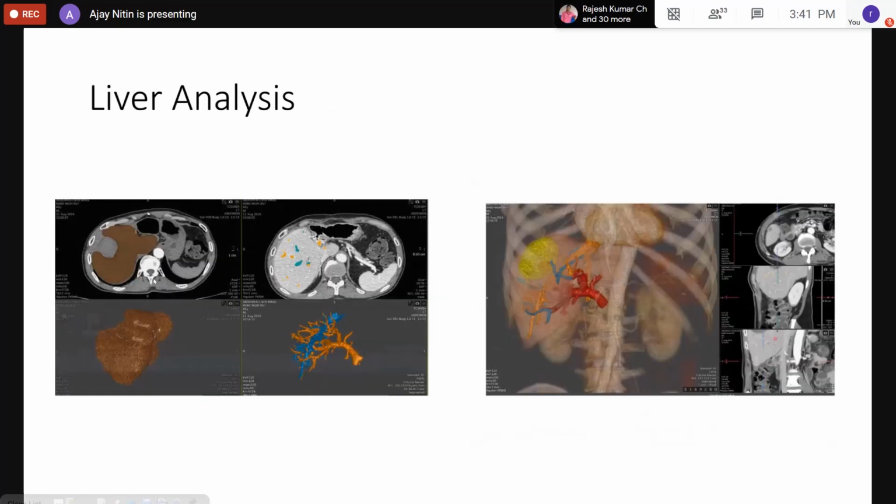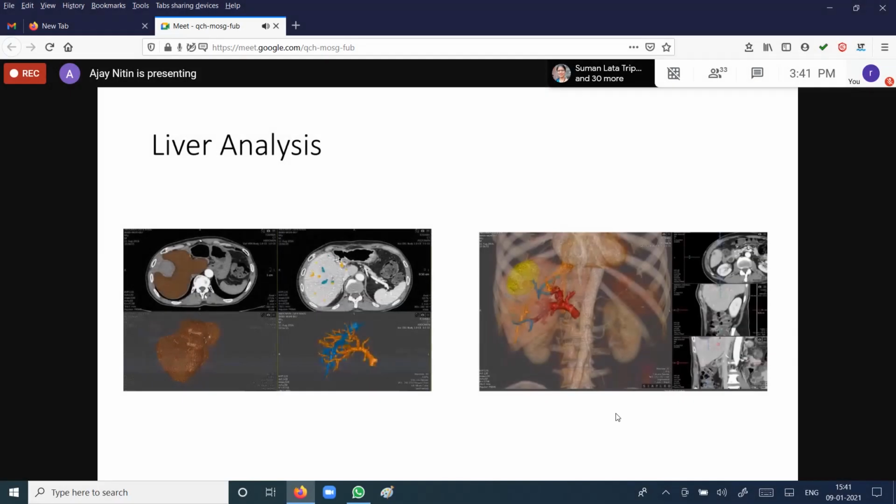Another example, liver analysis. Liver analysis is typically used in estimating the fat in the liver, because there are a lot of clinical conditions that are associated with the fat in the liver. Here also we can see nice segmentation of the vessels supplying blood to various parts of the liver, and we can segment the liver into different segments, different regions, and then clearly visualize the changes in the structure and the physiology of the liver.